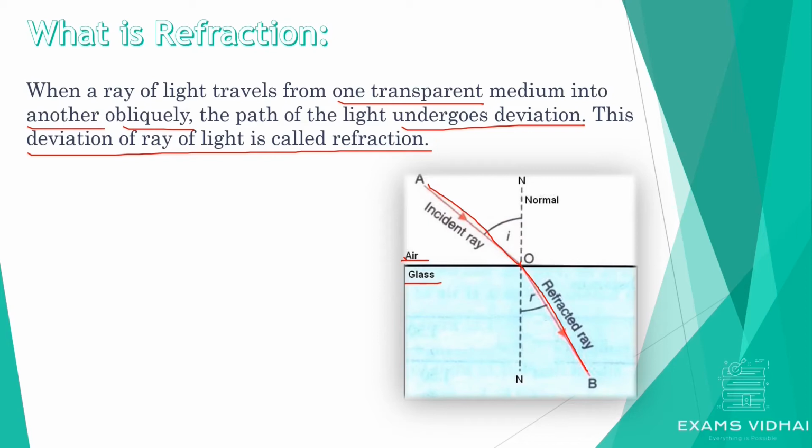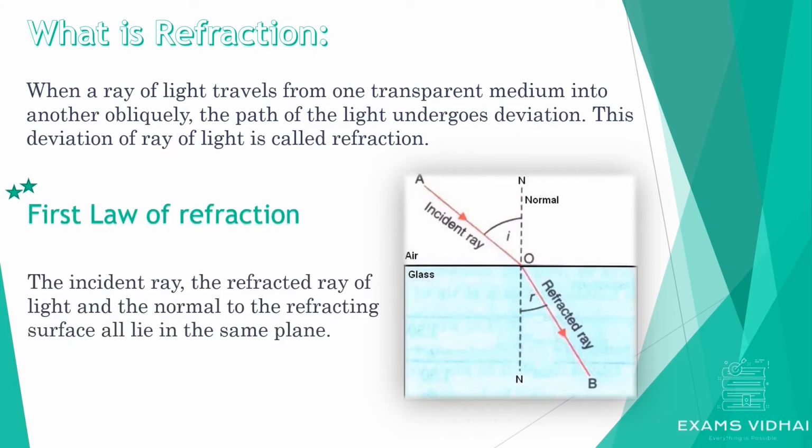There are other things mentioned in this image, that is this i. This i is called the angle of incidence. It is the angle between the incident ray and the normal. This vertical dashed line here is the normal. So the angle between the incident ray and the normal is called the angle of incidence, and the angle between the refracted ray and the normal is called the angle of refraction, which is represented here as r.